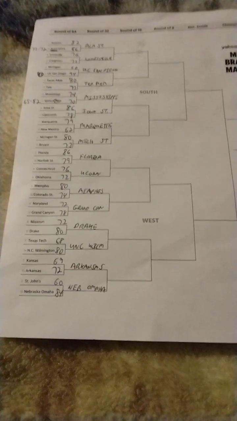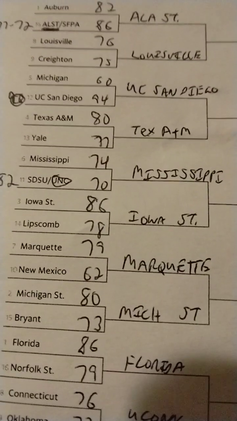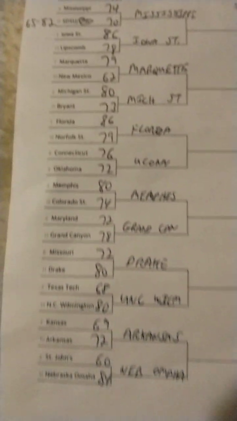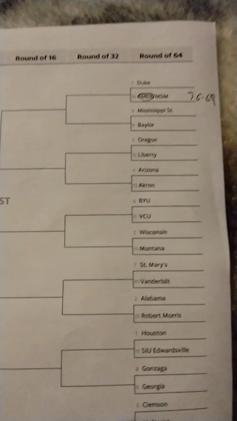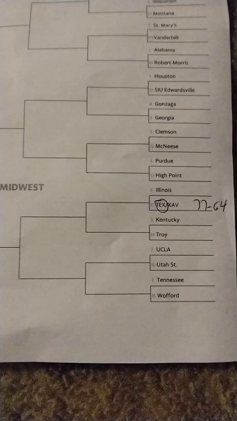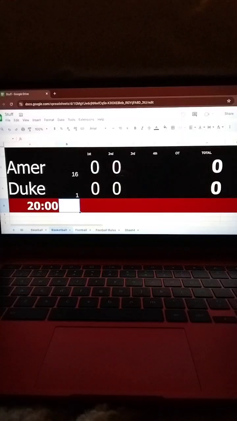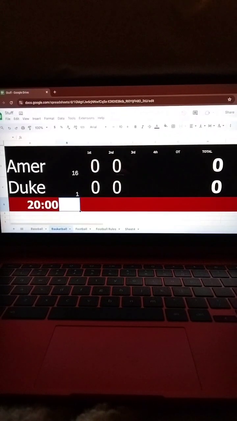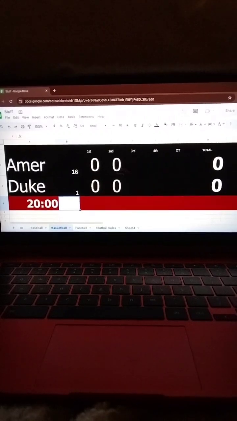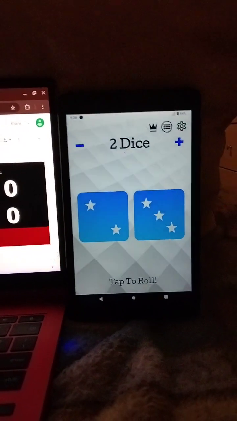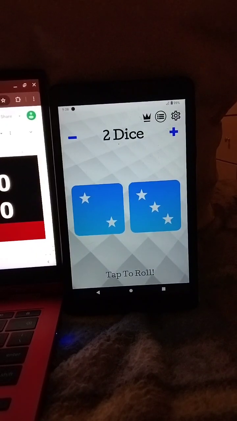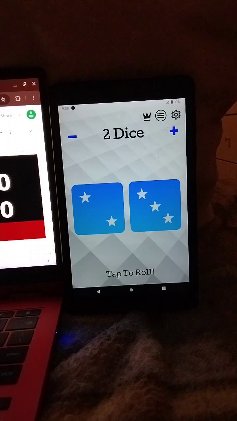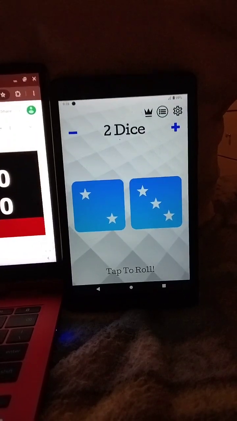All right, just to show you the brackets really quick, here's our South bracket. And then the East bracket down to the 32 team. Over here, the East, about to do this one. And in the Midwest, that'll be in the next video. Either way, let's go! All right, as usual, our trusty Microsoft Excel spreadsheet official scoreboard. And over here, this is our dice rolling app. Just making a cameo for this video. You will never see it again until a cameo for the next video. Either way, here we go.